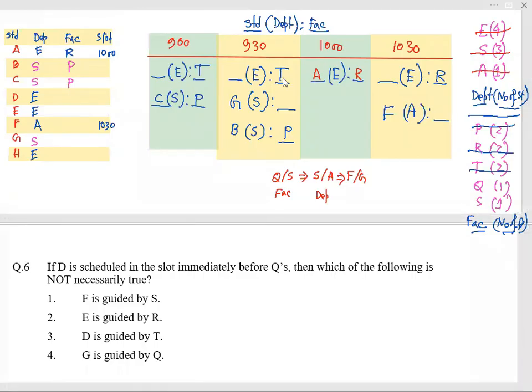Now, sixth question. If D is scheduled in the slot immediately before Q. Q can be either at 9:30 or 10:30, but if it is 10:30, D cannot be. So this information suggests that D is scheduled in the slot immediately before Q. That means D is here and Q is here. This is the given information. Then which of the following is not necessarily true? Not necessarily true.